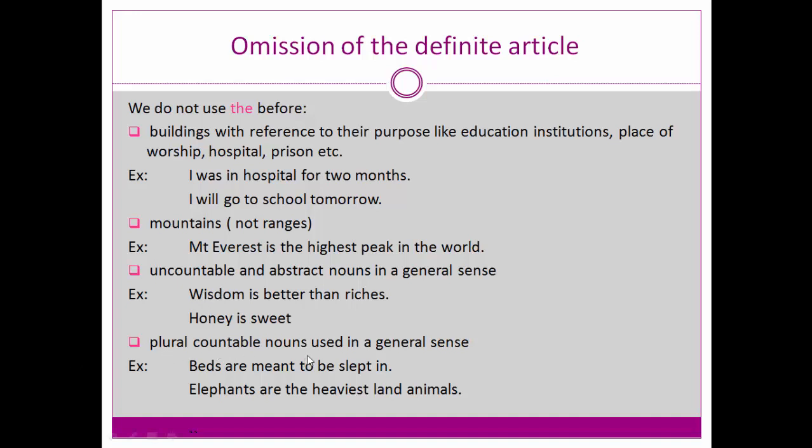Next, plural countable nouns used in a general sense. For example, beds are meant to be slept in. Elephants are the heaviest land animals. Here, elephants and beds are countable nouns in plural form. So we don't use any articles.